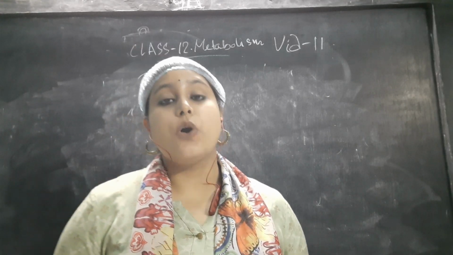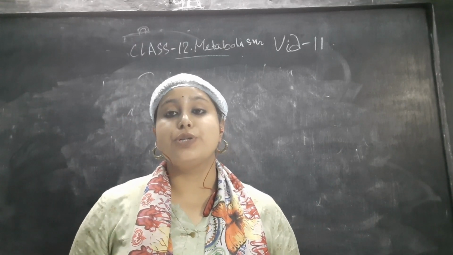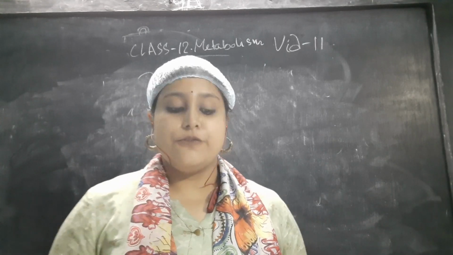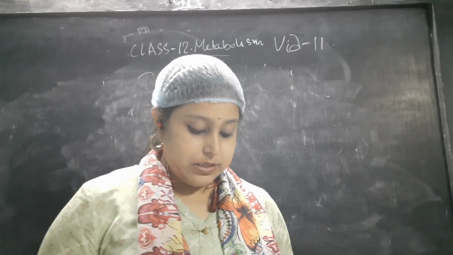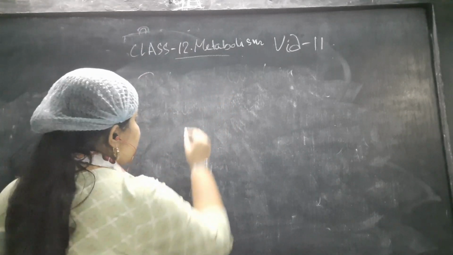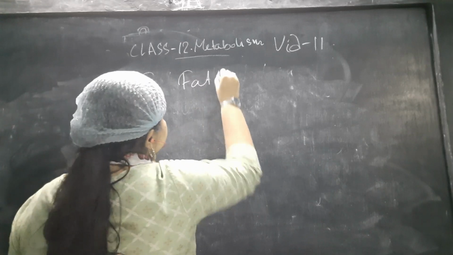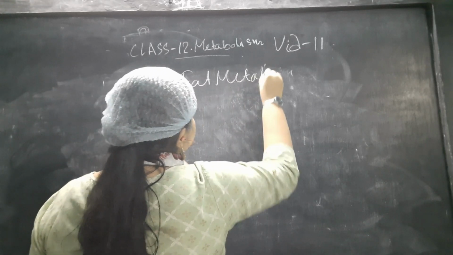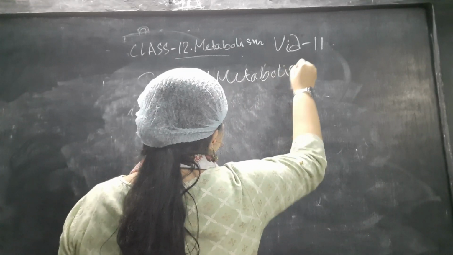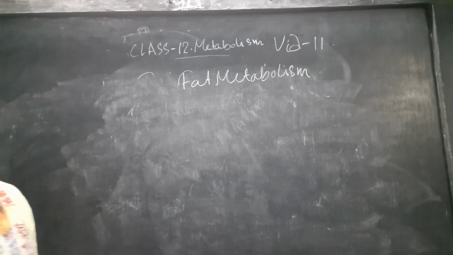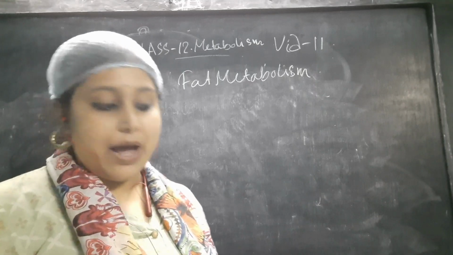This video is for class 12 nutrition, and the chapter that I am going to continue today is the metabolism of the food. And now we will discuss the part of fat metabolism. So you all know, the metabolism of fat can produce 9.3 kilocalories per gram of energy.